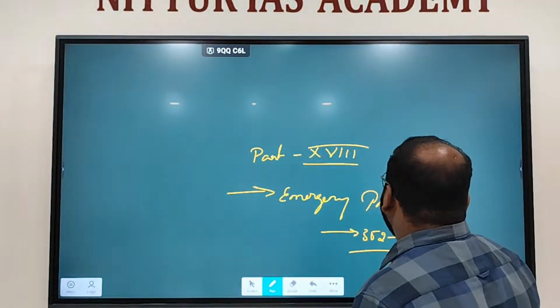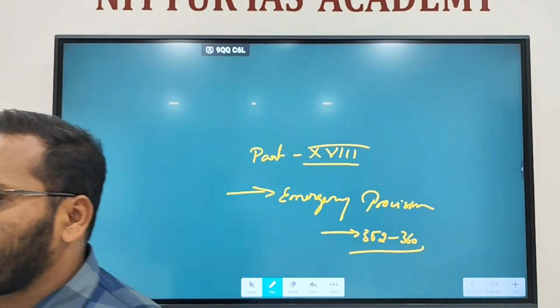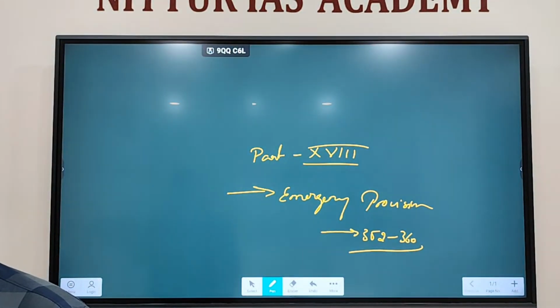There are three types of emergencies. What do you mean by provision? Any alternative word for it?